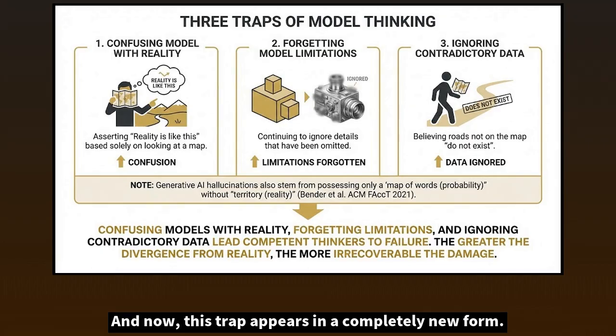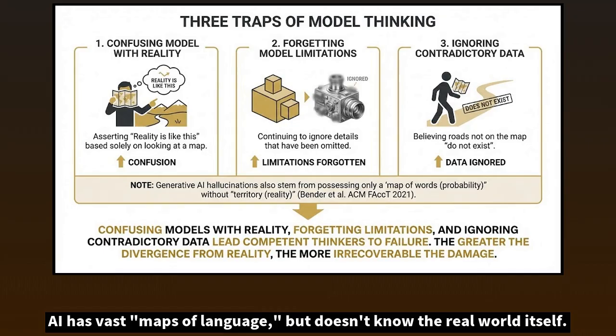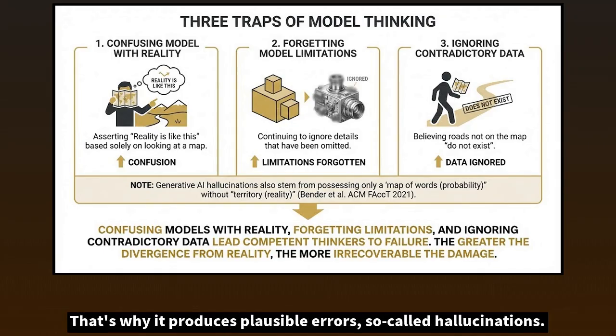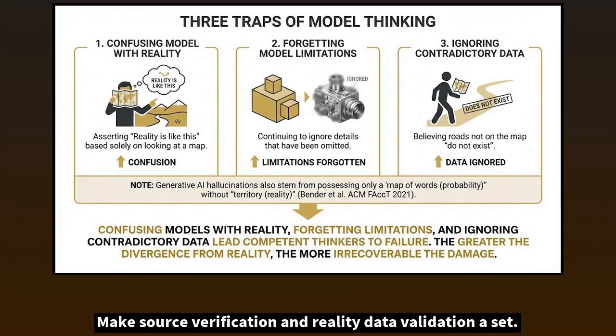And now, this trap appears in a completely new form. Generative AI. AI has vast maps of language, but doesn't know the real world itself. That's why it produces plausible errors, so-called hallucinations. Taking AI output at face value is the same mistake as confusing map with territory. Make source verification and reality data validation a set.